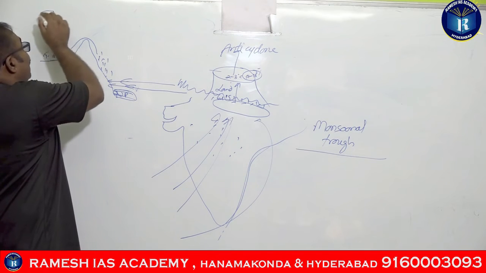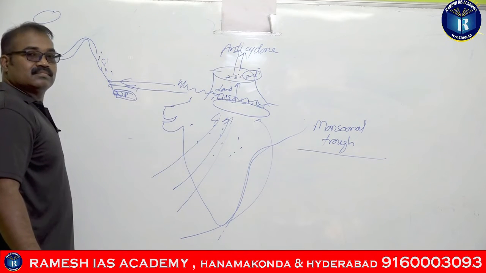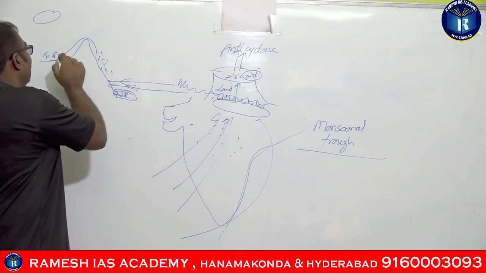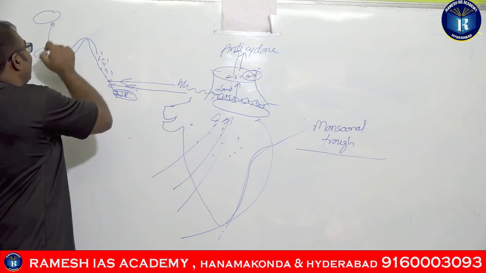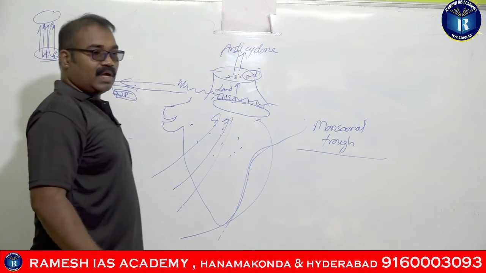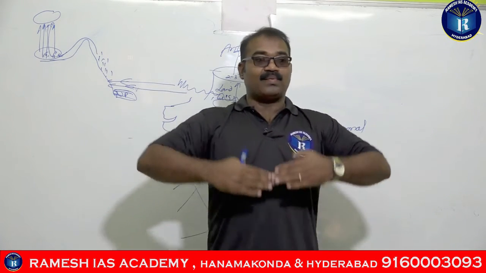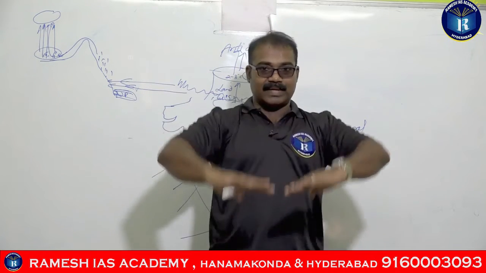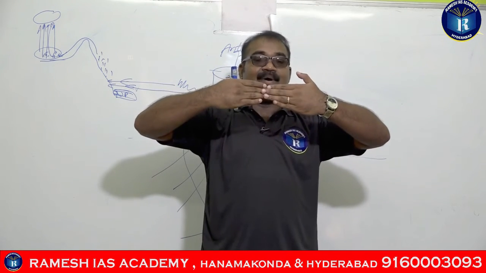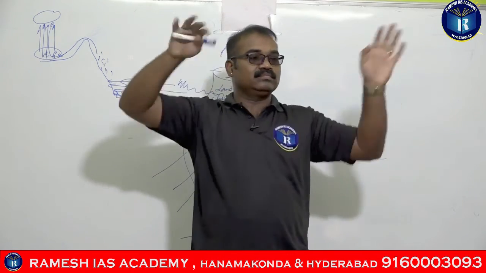And above the Tibetan Plateau, a warm core anticyclone is already there. Okay, so what is happening? The winds after reaching the Tibetan Plateau are rising up. After rising up, in an anticyclone the winds are moving away.